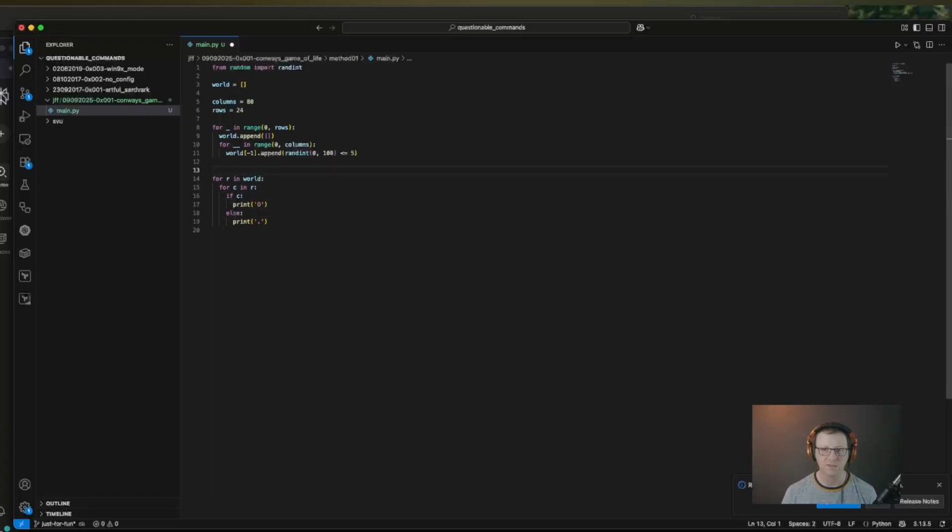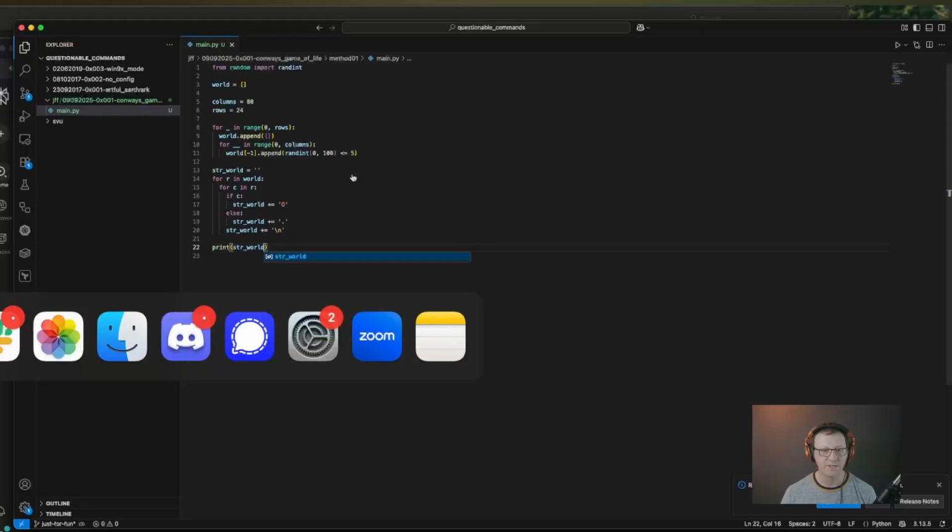We'll call this str world, and then str world plus equals our capital O. Then we'll copy and paste this down here and change the O to a period. And at some point we need to add a new line. At the end of every row, let's add a new line. All right, and then if we print str world, we should see our world nicely.